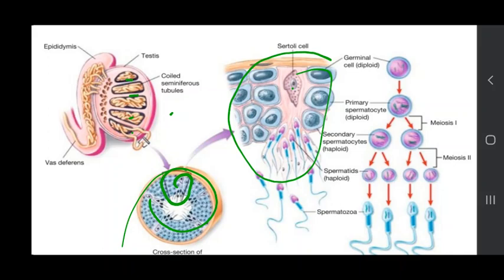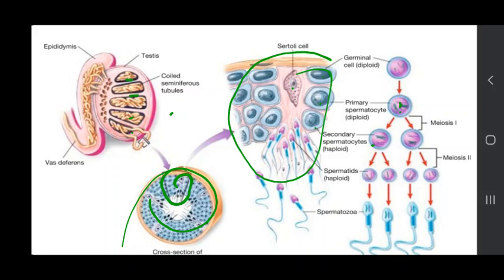देखो, this is the germinal cell which is diploid. इससे प्राइमरी स्पर्मेटोसाइट बनेगा by mitotic division. Primary spermatocyte undergoes meiosis 1, which is reductional, and haploid cells will be formed, which are named the secondary spermatocyte. This is the secondary spermatocyte over here, and this is the primary spermatocyte.